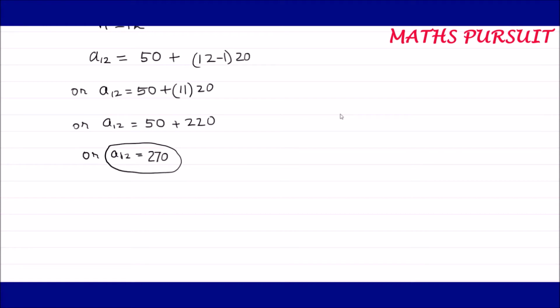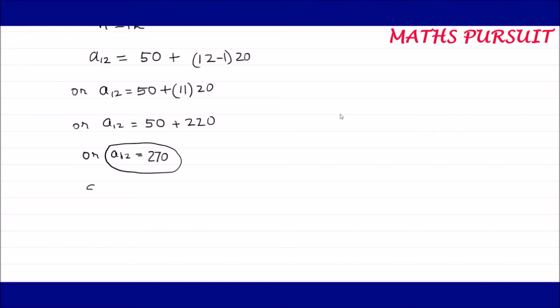Now, we are going to calculate the total savings for a year. So that means we need to add all the savings from the first month when she started saving. So that means we need to add 50 plus 70 plus 90. So like this, we need to add 12 times. So instead of doing that, we are going to take the help of the sum of an arithmetic progression.